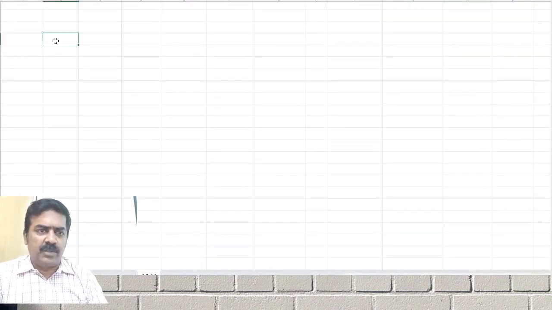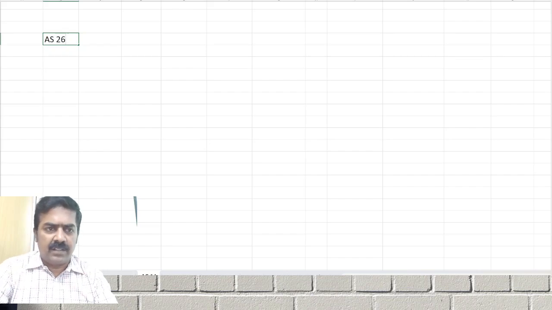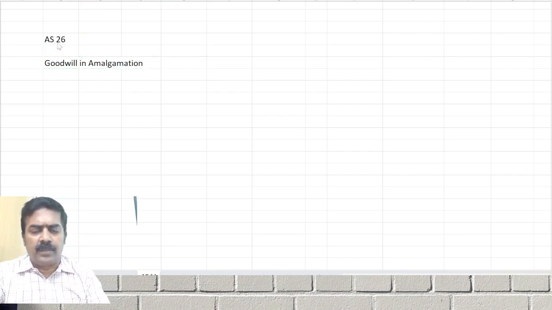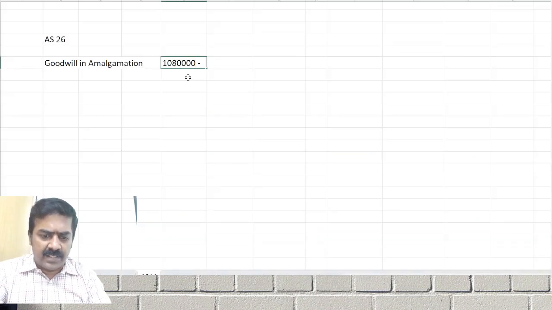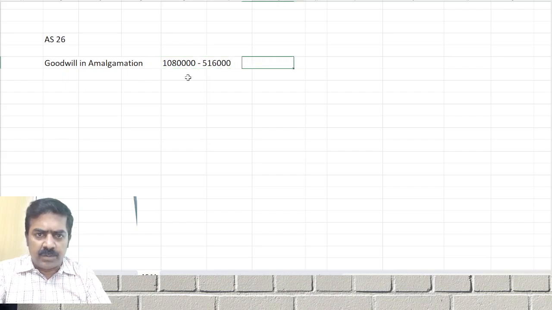Actually AS14 cannot say; it is AS26 that is based on goodwill in amalgamation. Goodwill in amalgamation. How much is the goodwill in amalgamation? 10 lakh 80 purchase consideration minus net assets, how much is it? 5 lakh 16,000. How much is the goodwill? 5 lakh 64,000.